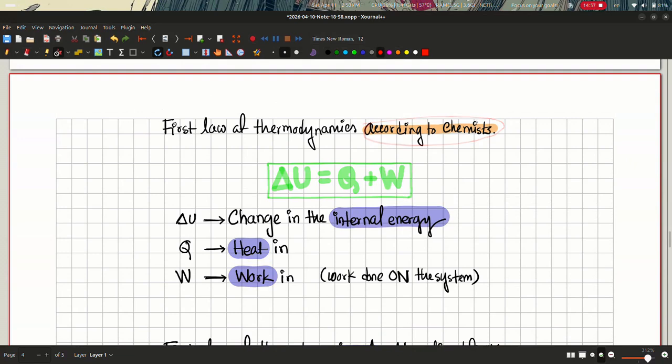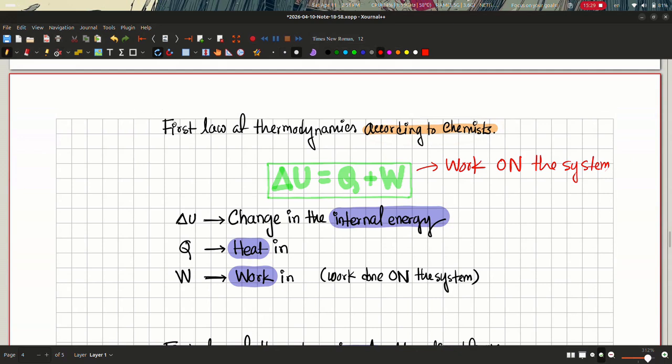They like to change the definition of work W. Physicists tend to stick with the definition of W as the work done by the system, while chemists prefer the definition of W to be work done on the system, for certain reasons that I don't want to explain in this video. But essentially this is saying exactly the same thing. The physics is exactly the same, just told in a different language.